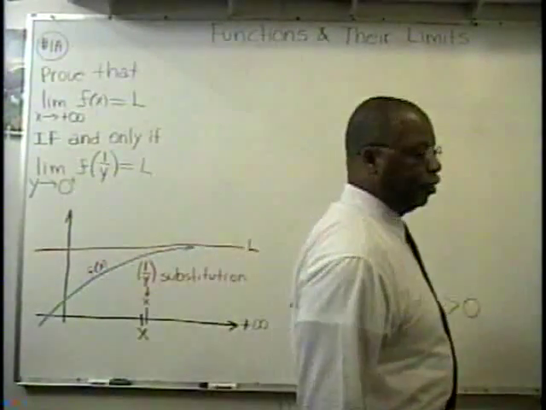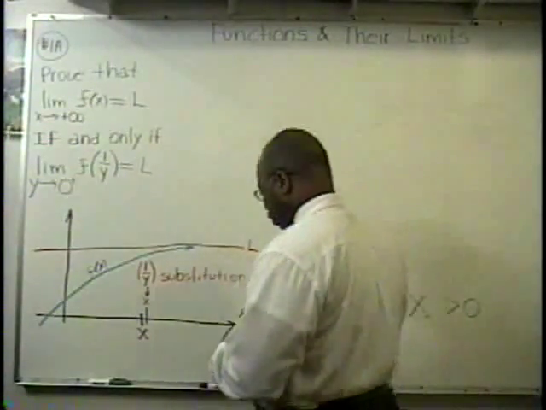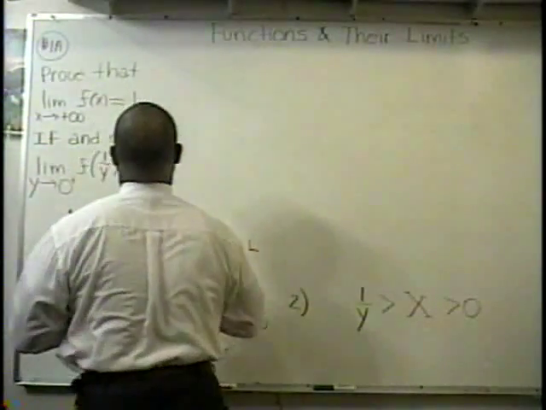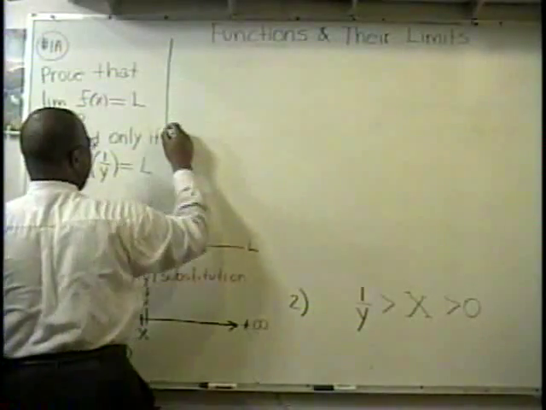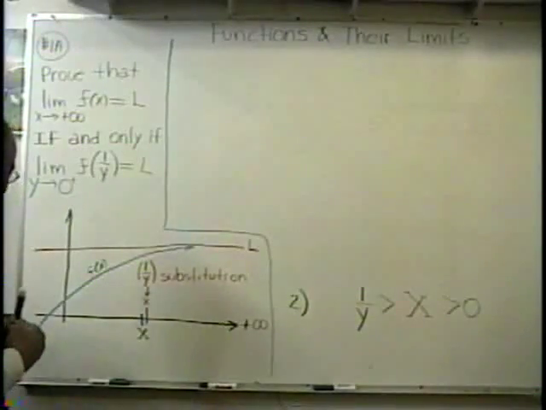Now we're going to move on to the next step. Here is what I'm going to do now. Let me just do a divider here so we can utilize this space, because I want this graph to stay here for right now.